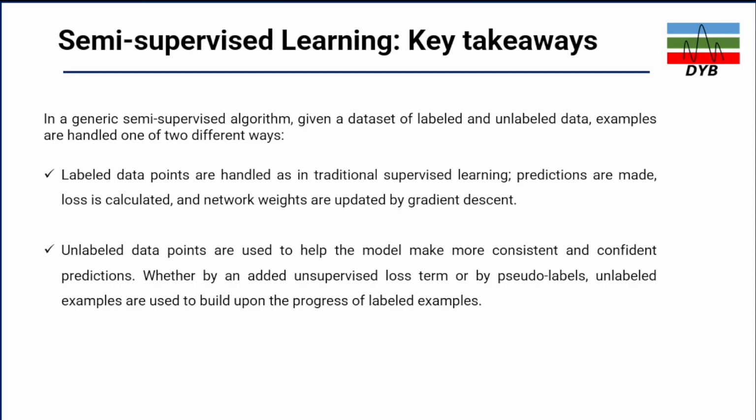Or the unlabeled data points are used to help the model make more consistent and confident predictions, either by an added unsupervised loss term or by pseudo labels. Unlabeled examples are used to build on the progress of the labeled examples. These are the key takeaways for semi-supervised machine learning algorithms.